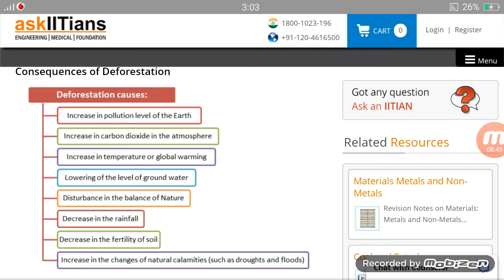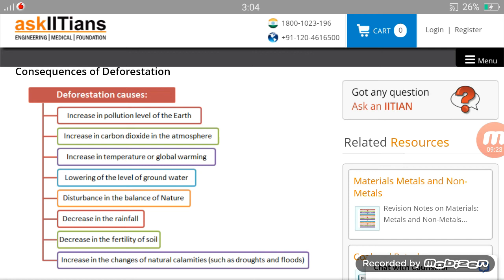The second is an increase in carbon dioxide in the atmosphere. When we cut trees, there will automatically be an increase in carbon dioxide, because trees inhale, or take in, carbon dioxide, and when there are no trees, then who will take the carbon dioxide? Then automatically carbon dioxide will increase in the atmosphere. When carbon dioxide increases, global warming will take place. Increase in temperature or global warming, same.